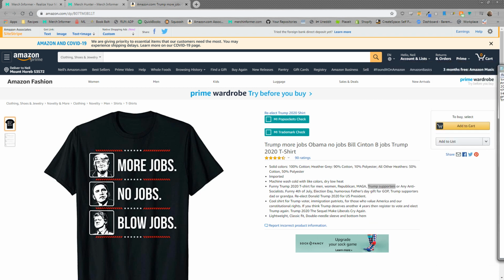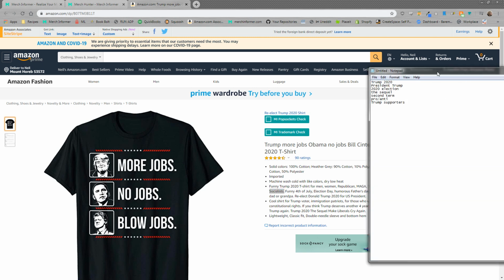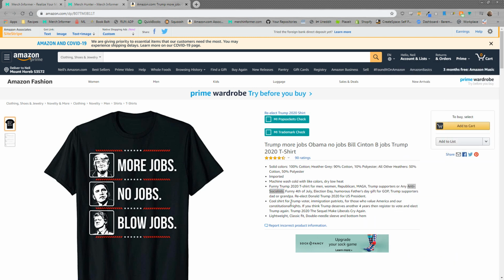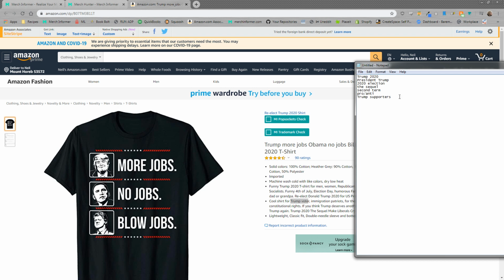All right, what else do we see here? Any anti-socialists, okay? Anti-socialist, that could be a totally different niche. Doesn't have to be about Trump. Not going to add it to the spreadsheet here, or rather notepad. Sure, for Trump voter, all right? So I'm just pulling out all the keywords that are related to the design, or the niche in this case.